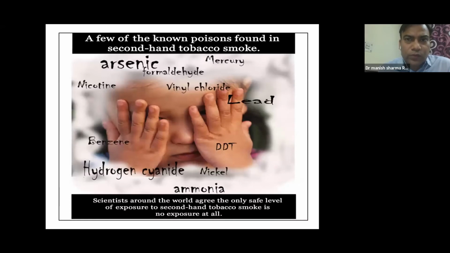These are a few of the known poisons seen in secondhand smoke. Tobacco smoke has close to more than 60 different chemicals which have been termed mutagenic and which can lead to cancer. Some of them are arsenic, formaldehyde, mercury, vinyl chloride, lead, and hydrogen cyanide. Scientists around the world agree that the only safe level of exposure to secondhand smoke is no exposure at all. So basically, we have to have zero tolerance with tobacco.